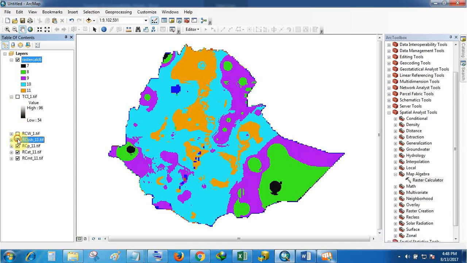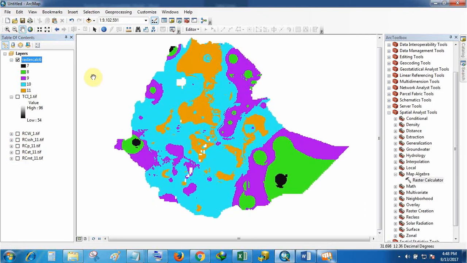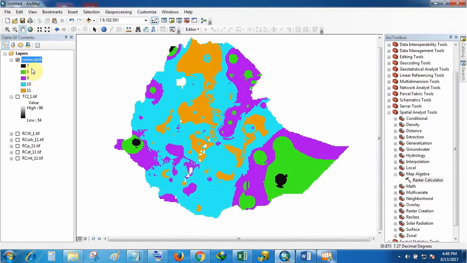This is showing our TCI. 11 means what? Here you can see 11 we are giving as ideal, 10 is excellent, 9 very good, 8 good, 7 acceptable. So during January we are getting 7, 8, 9, 10, 11.